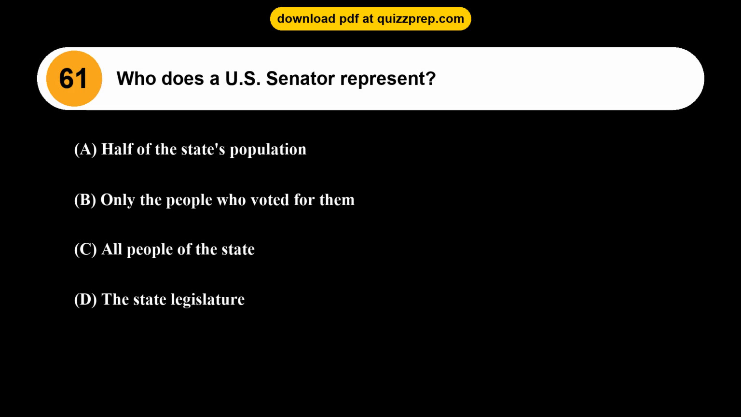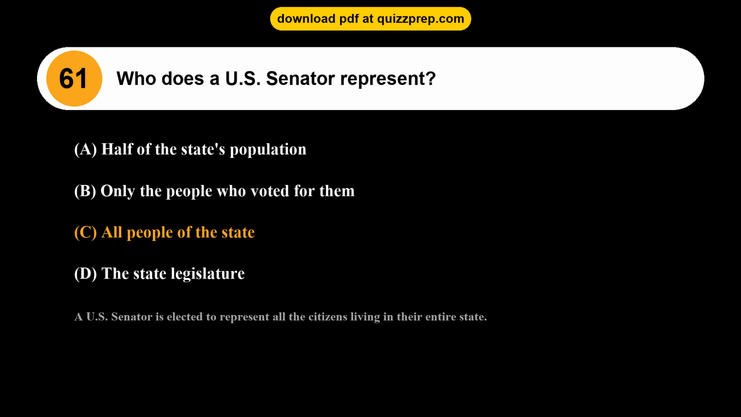Question 61. Who does a U.S. Senator represent? Option A, half of the state's population. Option B, only the people who voted for them. Option C, all people of the state. Option D, the state legislature. The correct answer is option C, all people of the state. A U.S. Senator is elected to represent all the citizens living in their entire state.